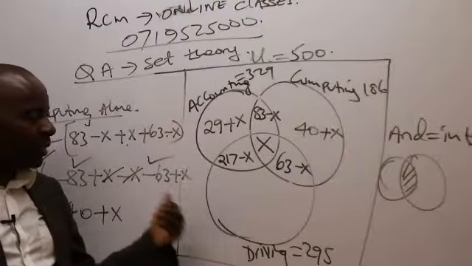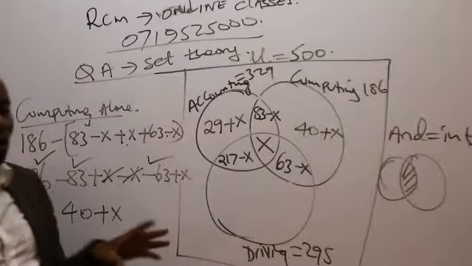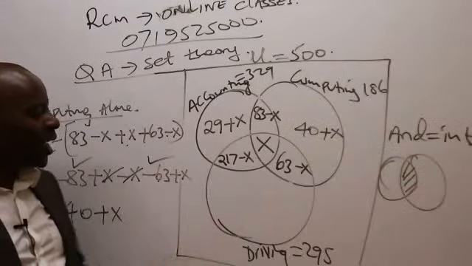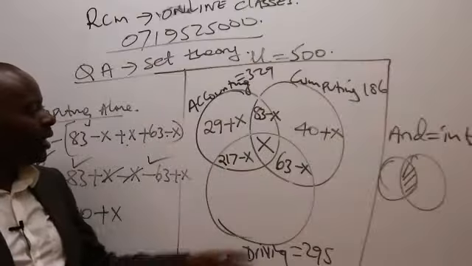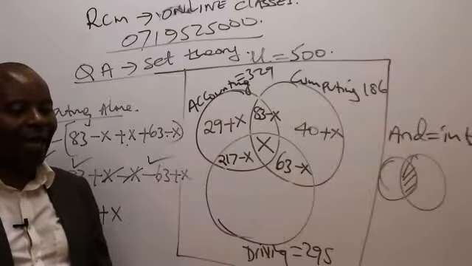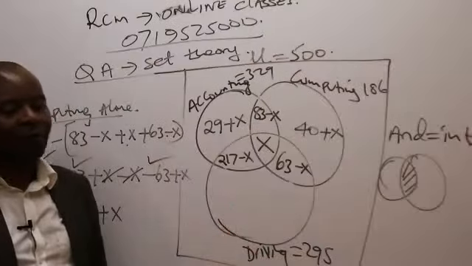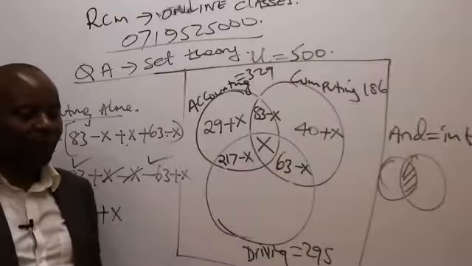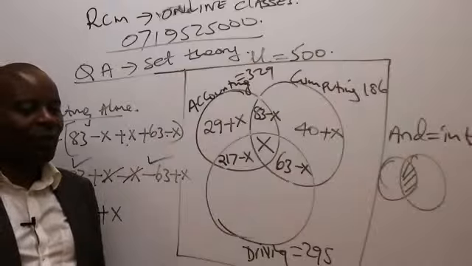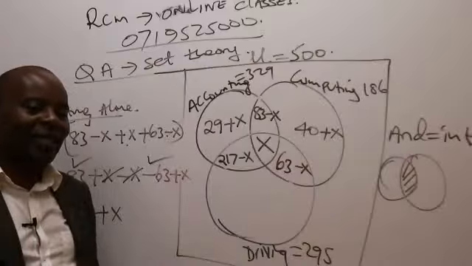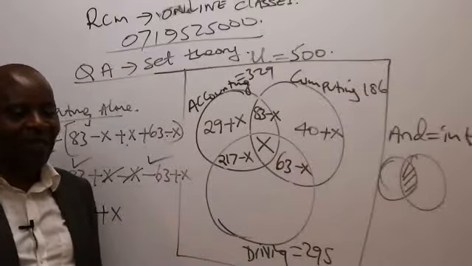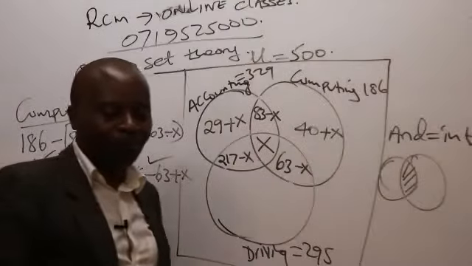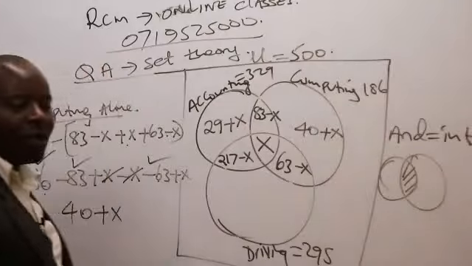Driving, what do we have? The moment you get used to it, like myself, I know normally what I do. I don't have to struggle through this. I'll take 295 minus 217 minus 63. Whatever I get, I'll say that number plus x. But of course, you can't go for shortcuts before you get used to it. If you give me any set theory question, it can never take me more than 3 minutes, regardless of how complex it may look, because I've known the procedure.